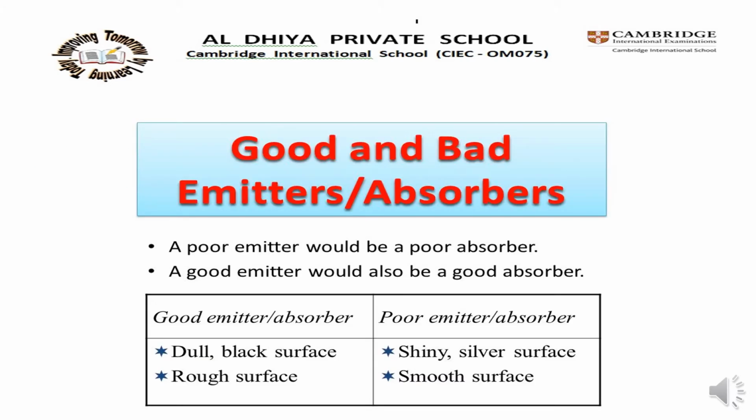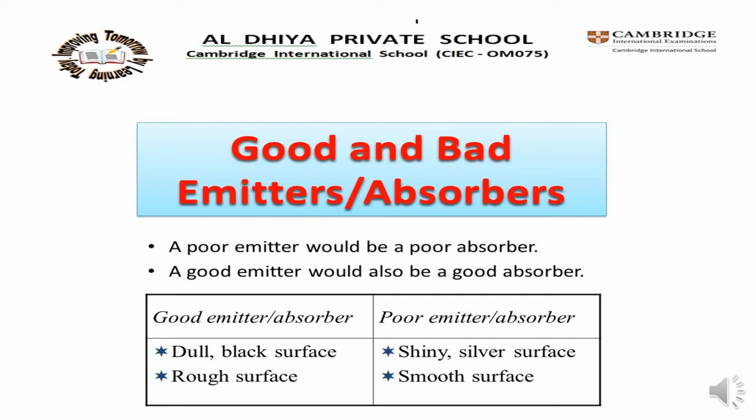We know good and bad emitters or absorbers are there. A poor emitter would be a poor absorber. A good emitter would also be a good absorber. That means black matte surfaces are very good emitters of infrared radiation. But the light shiny surfaces are poor absorbers and poor emitters of infrared radiation.